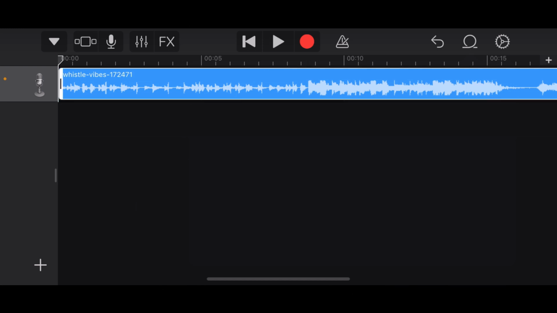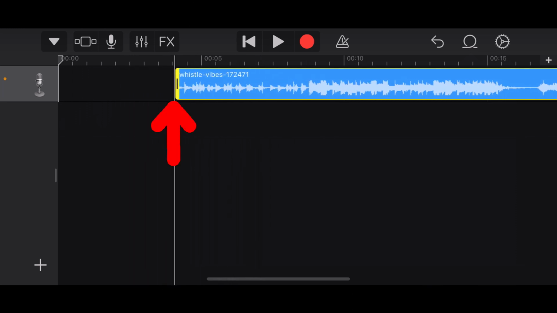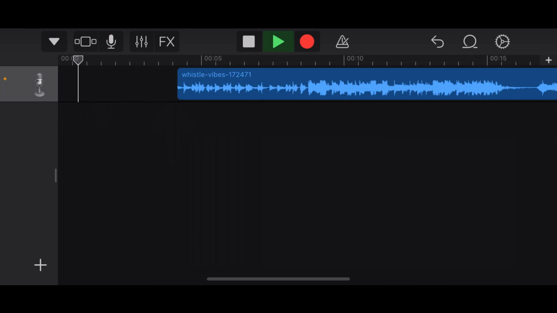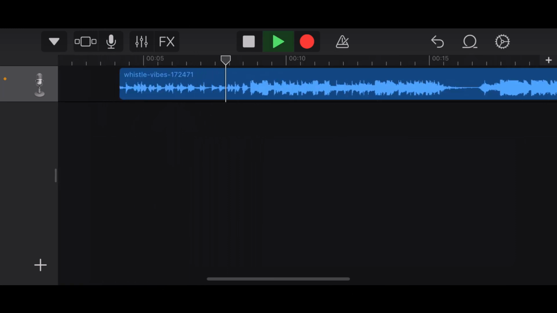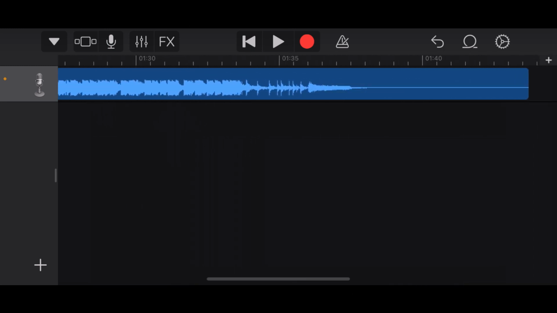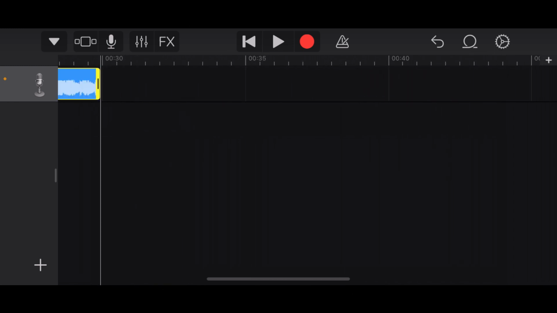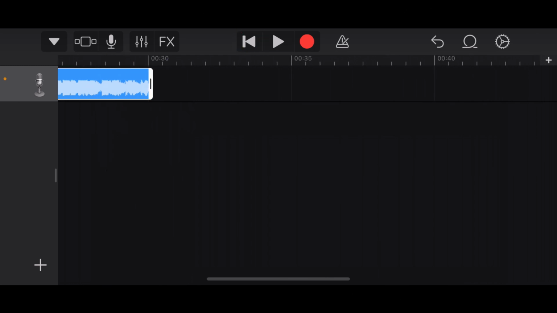To trim the song or music, just tap this. After you see this border, just tap and drag like this. If you want this portion as the starting point, just leave it here and play the audio. Okay, let's cut the end. I just move to the end, just tap, then click and drag like this. Okay, I just leave it at 30 seconds, then click here.